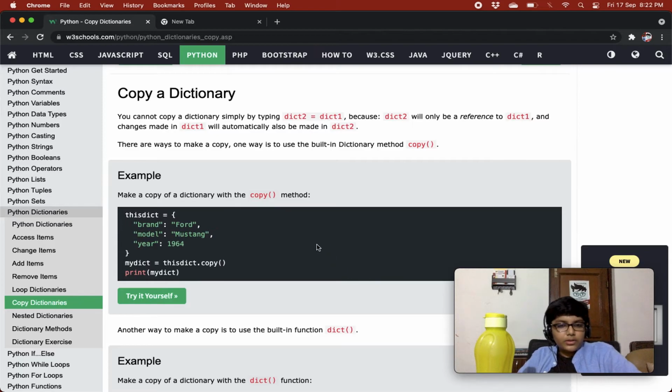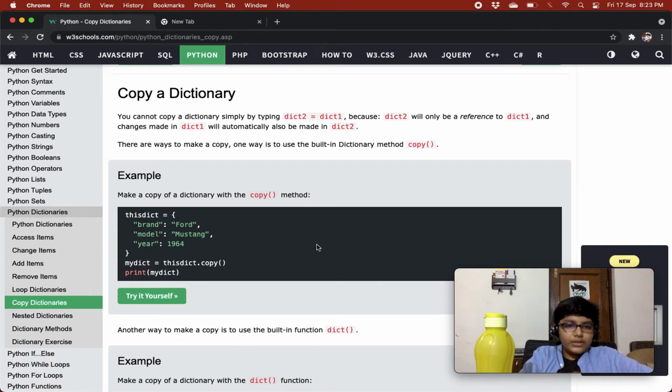To make a copy of the dictionary, you can use the copy method. This copy method is basically looping on dict1, taking every value of dict1 and adding it to a new dictionary, and after the whole dictionary has been created, it returns it, and that we are saving in dict2, or you can say over here, seeing this example, my dict, right? And this is creating a new memory location, a new place where the value is saved, right?